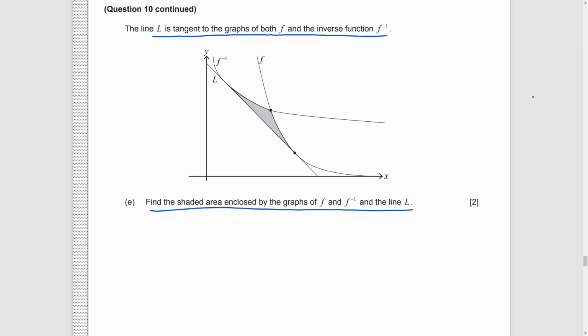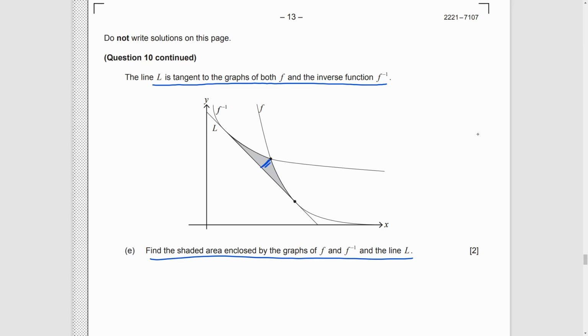Here, it is not testing us computation, but the knowledge towards inverse function. Inverse function is just the reflection of the original function by y equals x. So, the areas of these two parts are the same, and the colored part is just the answer we find in part D. So, the final answer is just a double, 3.04.